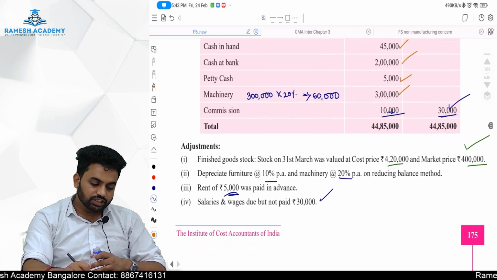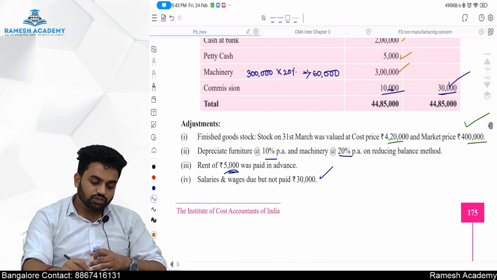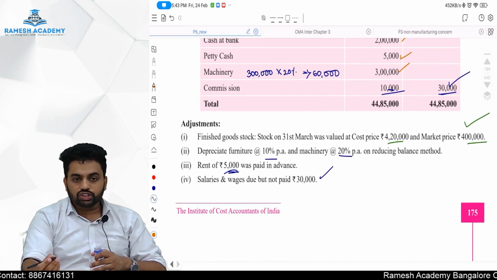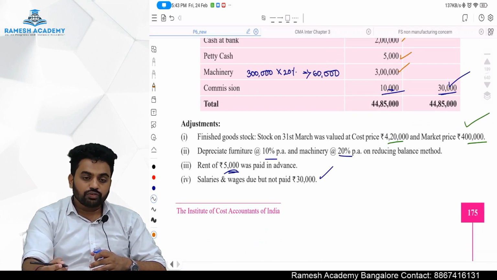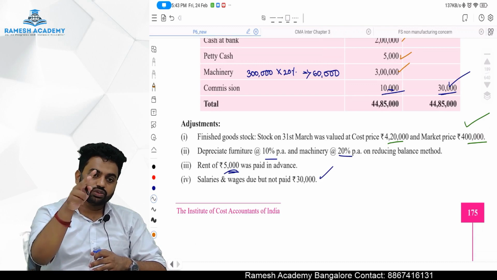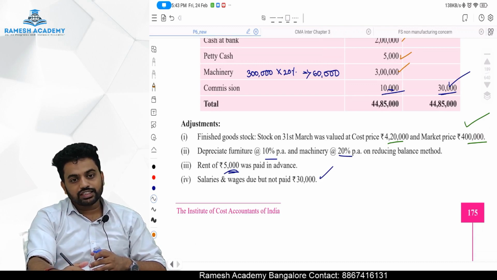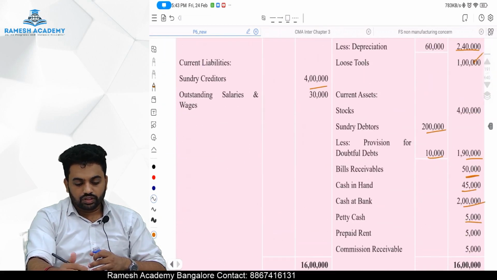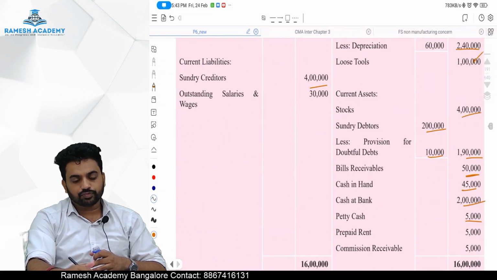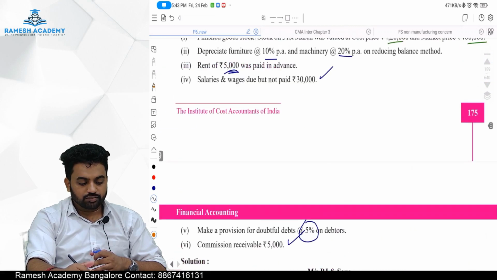Commission is done. Now going to the adjustments. Finished goods as the closing stock. Once we have given the adjustment in the trading account, once more we have to give it, as the adjustment is twice, two side effects. So in the balance sheet, it is a current asset, finished goods of 4 lakh rupees. Current asset stock 4 lakh rupees. Done, sir. We'll go to the next adjustment.